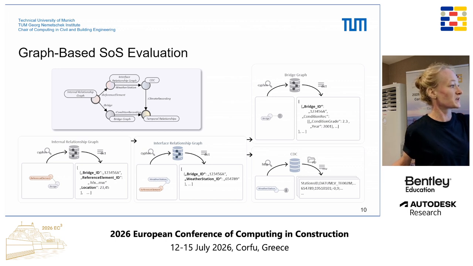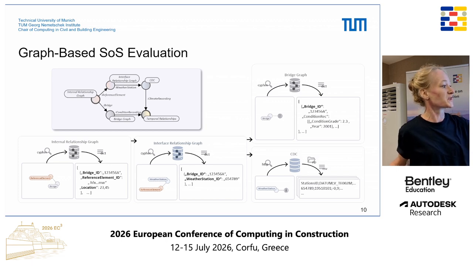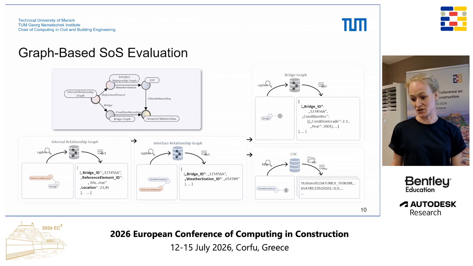Then we can jump to the interface relationship graph. There we can look up which weather station is responsible for this bridge, so which weather station measures weather that happened on the bridge. And then we can do a fan out in our interface graph where we once query the climate data center for the corresponding climate data, and on the other side the bridge condition data.